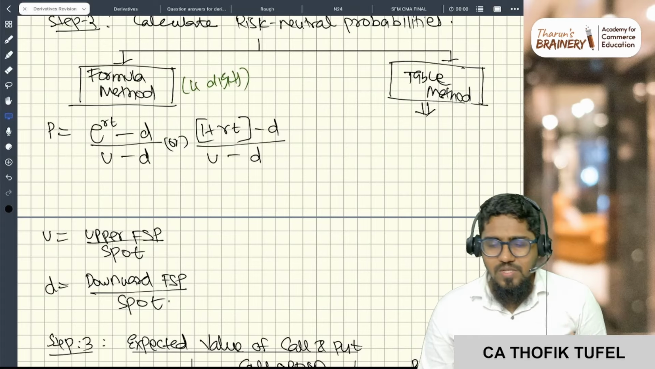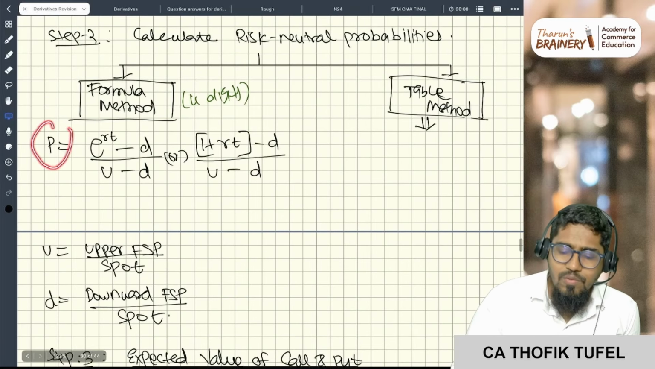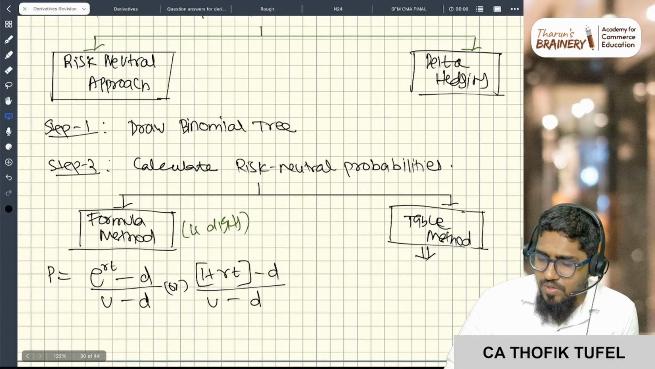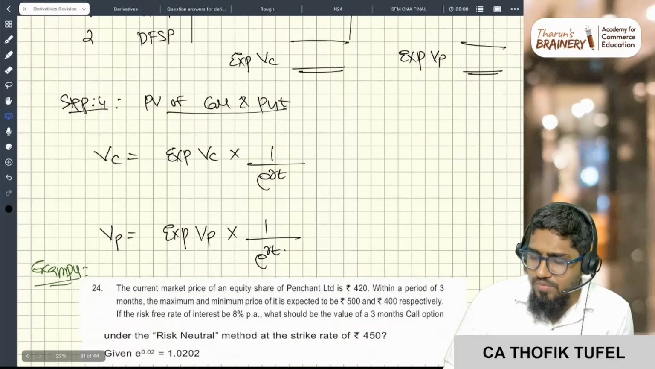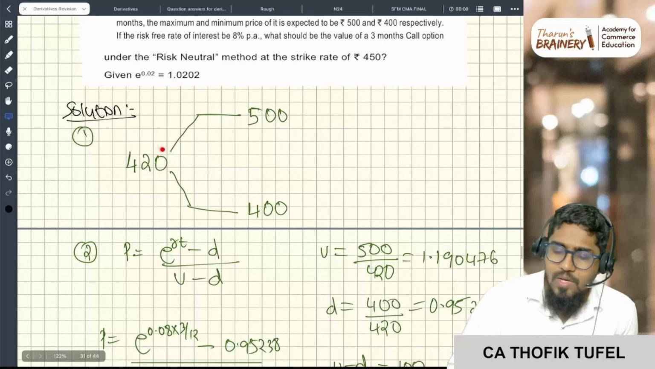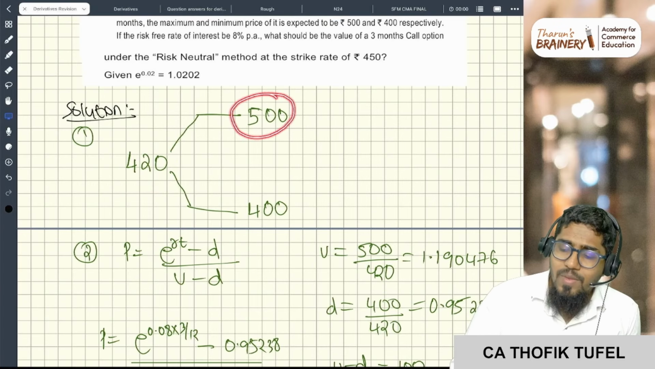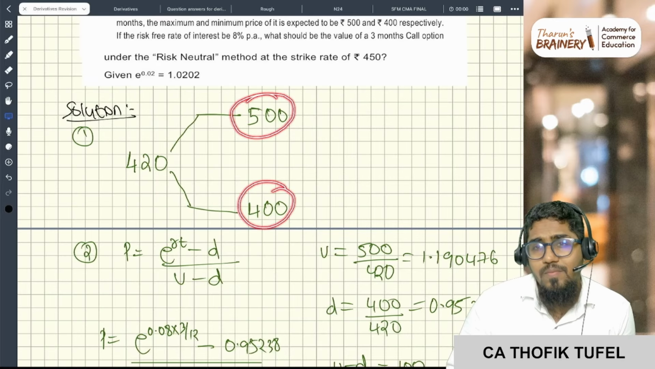So what is the formula, sir? Probability. You're just calculating probability here. Basically, what is risk neutral, what is the binomial method? The question will be given like this: currently the price is 420. Either the price will move to 500 or the price will move to 400.